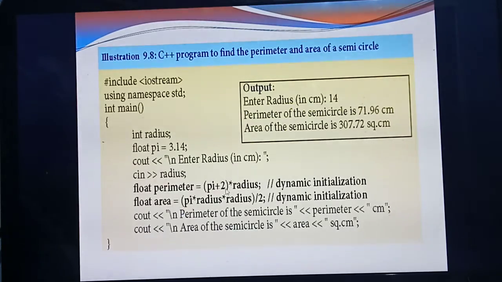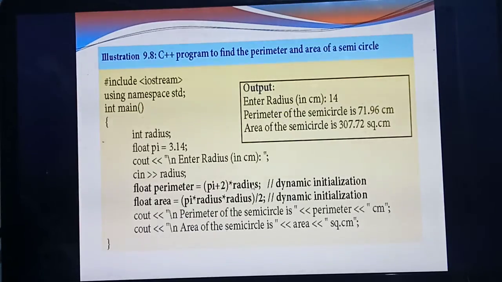What's the formula for perimeter? It is a semicircle, no? So perimeter is (pi + 2) * r. R means what? Radius. Next, area. What's the formula for area? Pi r square, and since it is a semicircle, divided by 2. So pi * radius * radius / 2. These two calculations you are giving along with the data type.